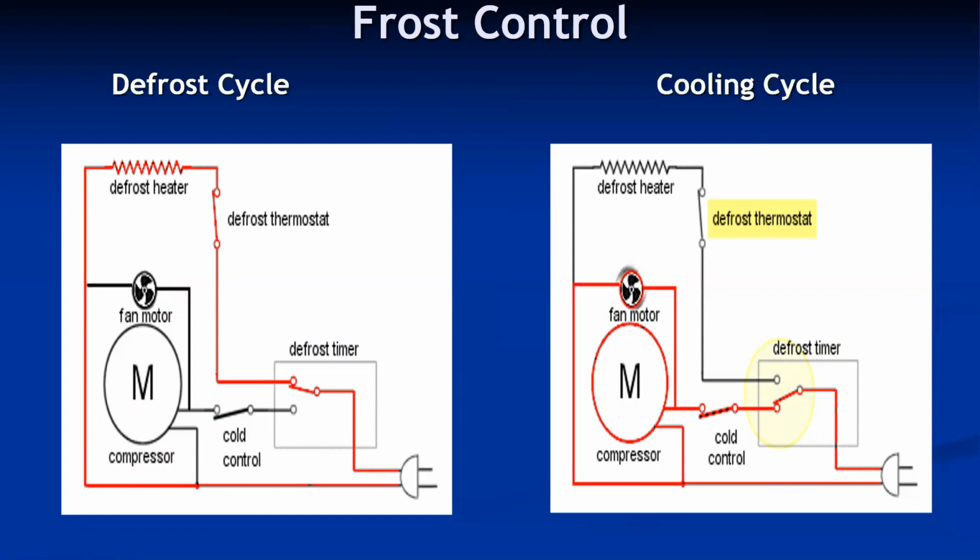Suppose the cooling cycle is continuously running for 24 hours. So every 1 hour, 2 hours, there is a timer. After 1 or 2 hours, depending upon the timing set, this circuit breaks, and this circuit is on, and the current is made to flow through the defrost heater and perform the action.